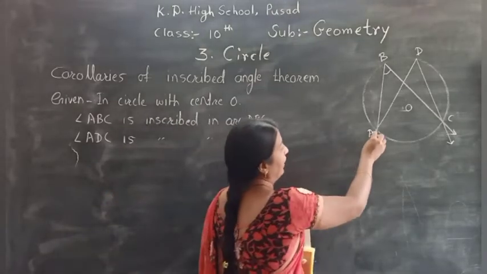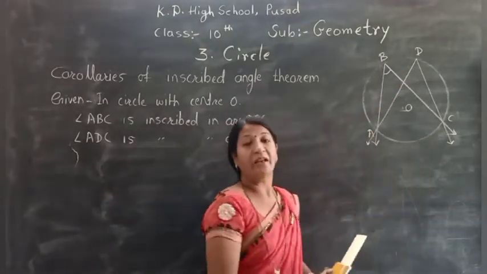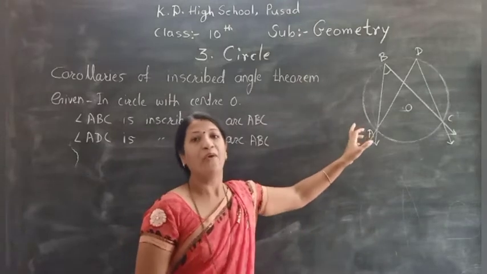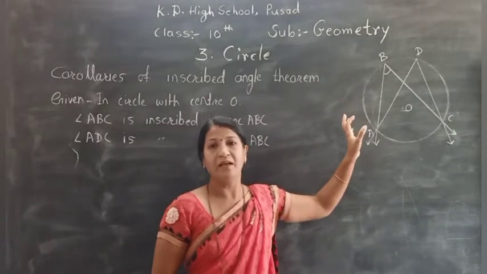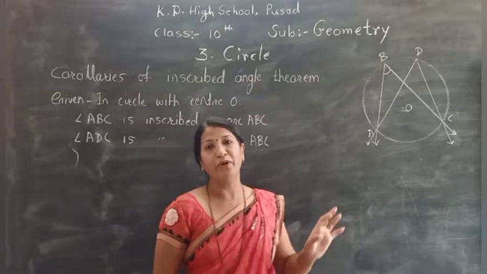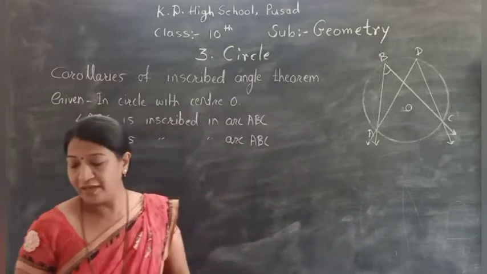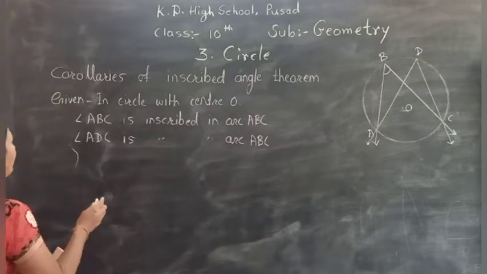This arc ABC, you can read it as arc ADC or ABC. It represents the same arc because the endpoints of the arc are the same. Very clear? Okay.